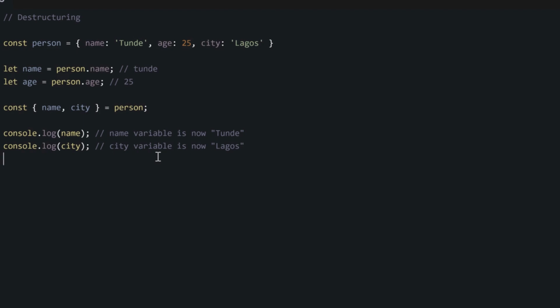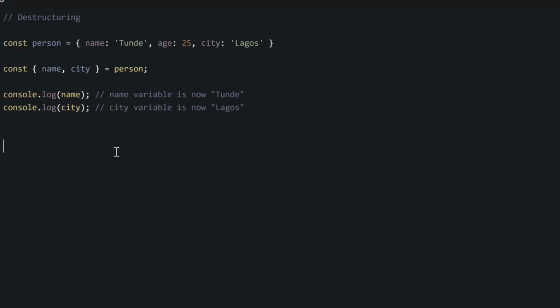If you destructure any property and value inside an object, you may notice that with this syntax, with this way we destructure our object, we can't use a different name from the key to save our values.